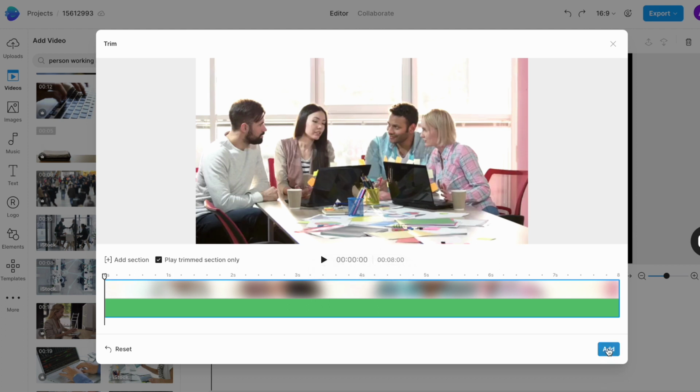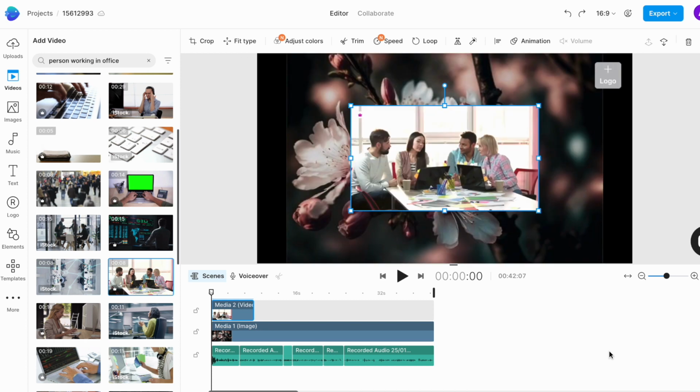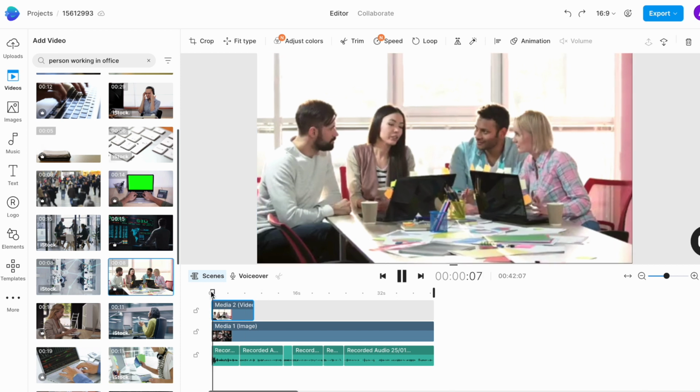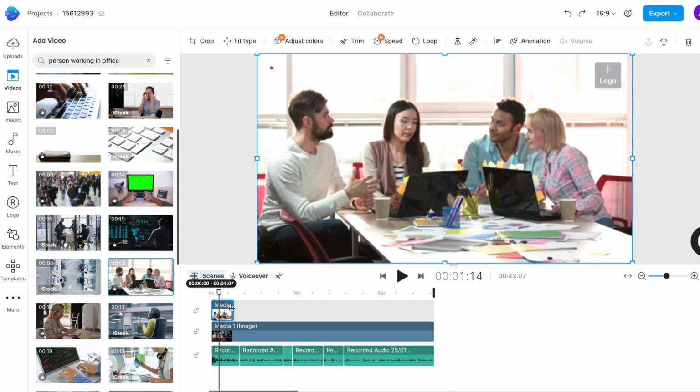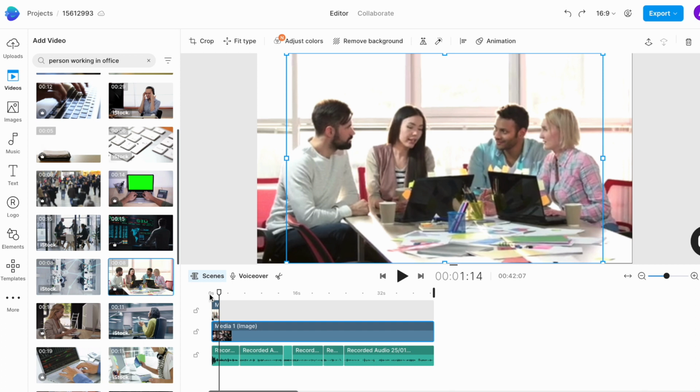and this will add your clip to the timeline. Now once it's added, we want to adjust the size to fit the screen. Simply select your clip on the canvas and then drag around the endpoints to ensure that it fits the entire canvas area. Once that is done, we want to trim the duration of the clip to match the voiceover. So I will simply drag the endpoint of the clip on the timeline and bring it to where I want it to end.